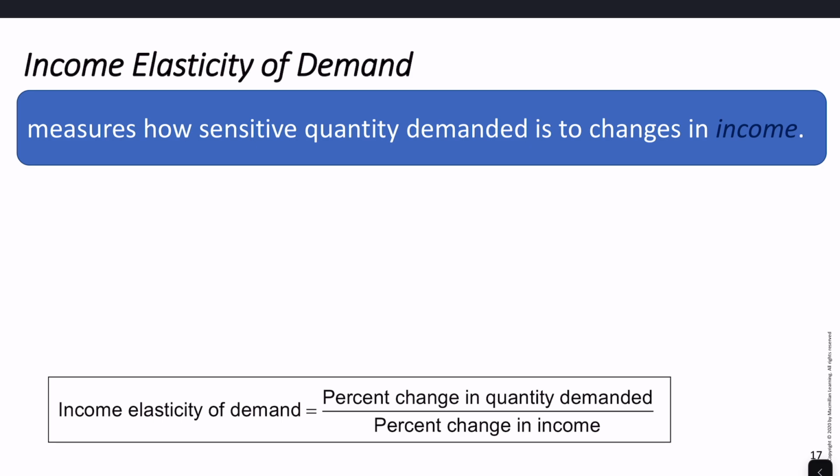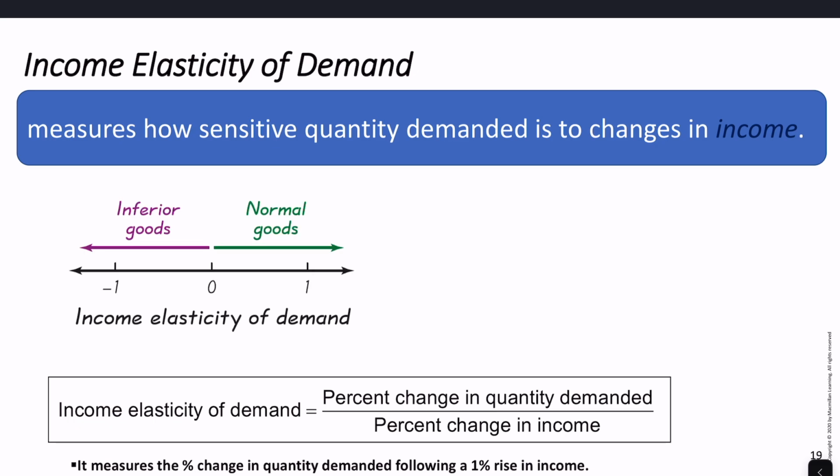The formula for income elasticity of demand is equal to the percent change in quantity demanded divided by the percent change in income. It measures the percent change in quantity demanded following a 1% rise in income. That's how we want to interpret this number. This can range from negative infinity to infinity.